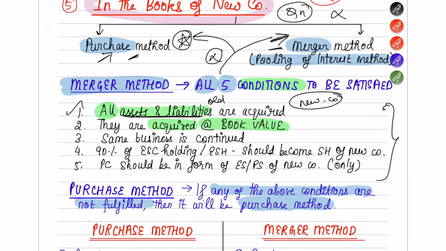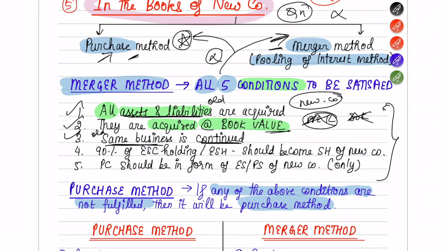You cannot say, okay, PP is there in your company for 1 lakh rupees, I will take that PP only for 80,000 rupees. You cannot negotiate like that. Whatever is given as book value, at that value you have to acquire it. This is number 2. Number 3 is whatever business the old company is having, the same business is to be continued by the new company also. You cannot change the business of the old company.